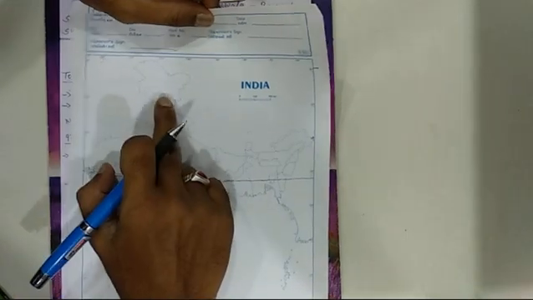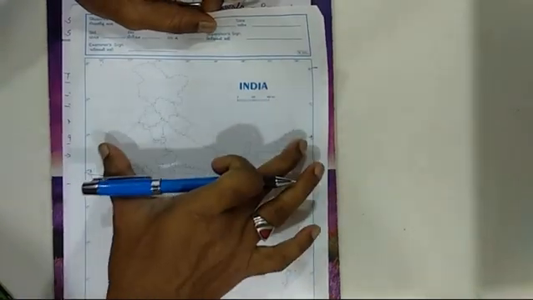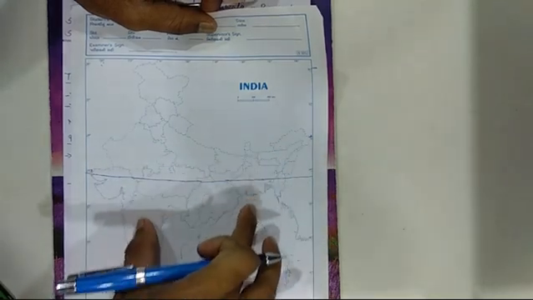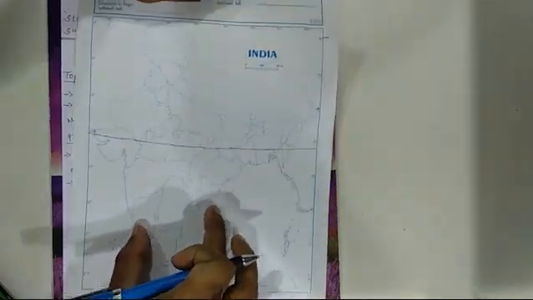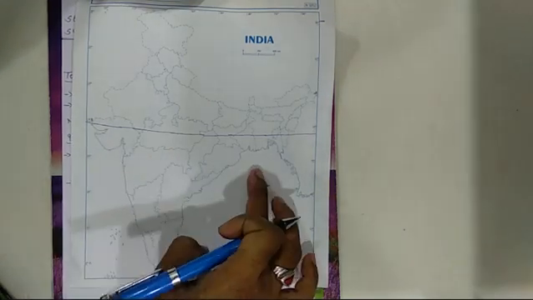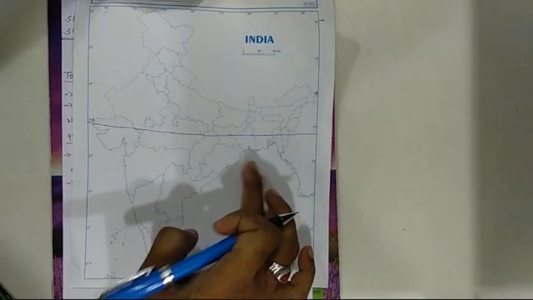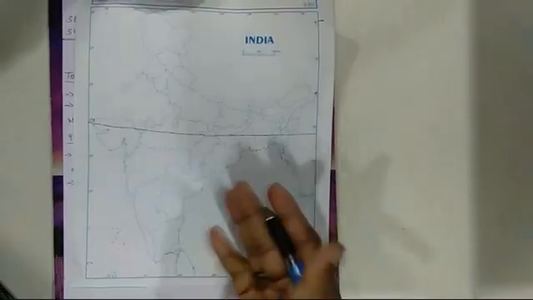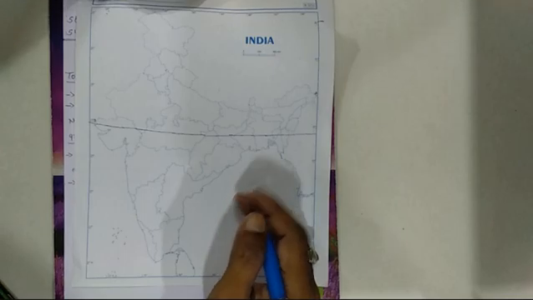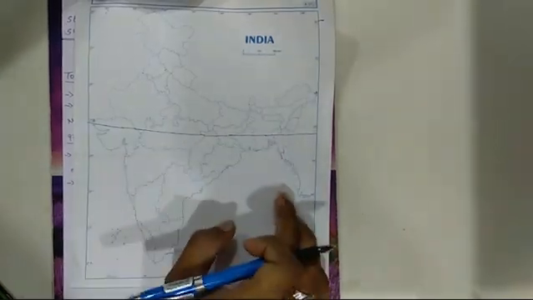Now you just see here, in North India, it spreads more in east and west direction. When it comes down, you just see that it tapers towards the south. It's too small in the south. It makes a triangle, you can say an inverted triangle.